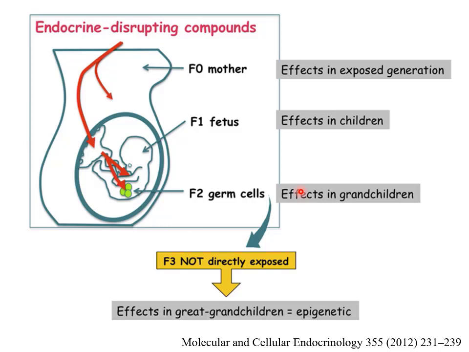But what about further on down the line? The children of those grandchildren. They're not directly exposed to any of the endocrine disrupting compounds. None of their cells have ever seen them. Could they still be having an effect? If they are having an effect, how could such effects be mediated? Here we come into epigenetics.